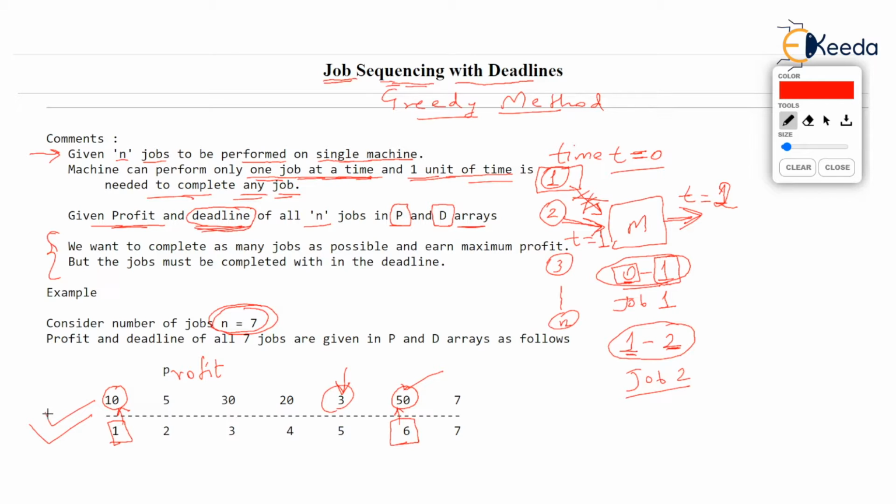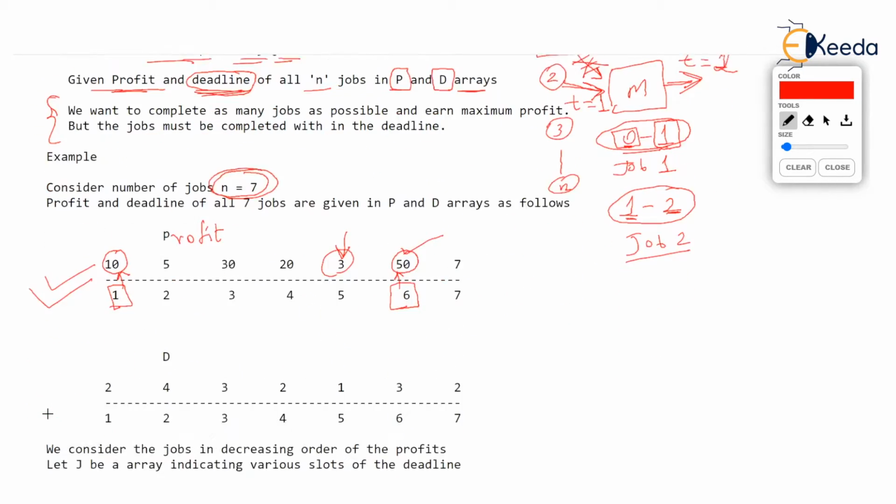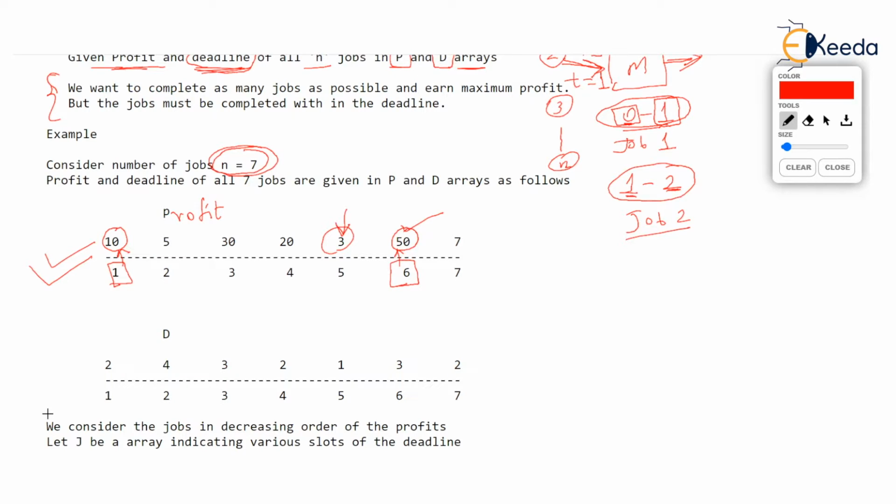Now we are given one more data here. We are given deadline. D is the deadline here. As you know, we have 7 jobs. Check that n is 7. So there are 7 deadlines. As you see, the deadline of job 1 is 2. Now try to understand what this means.